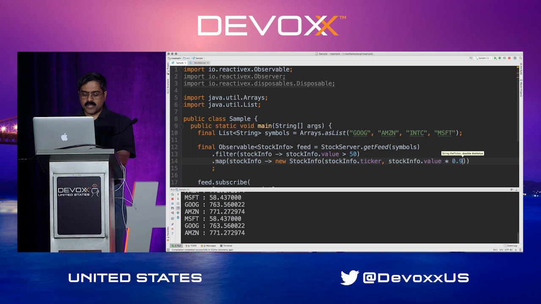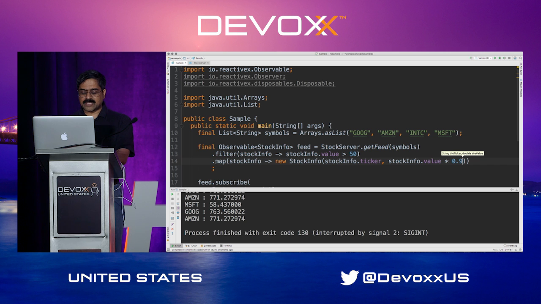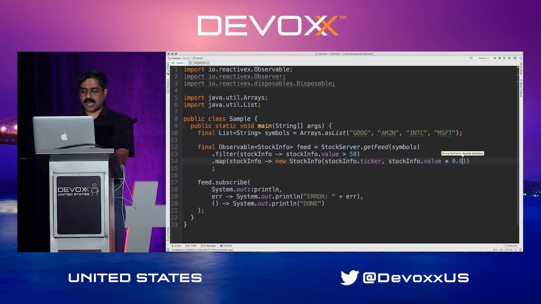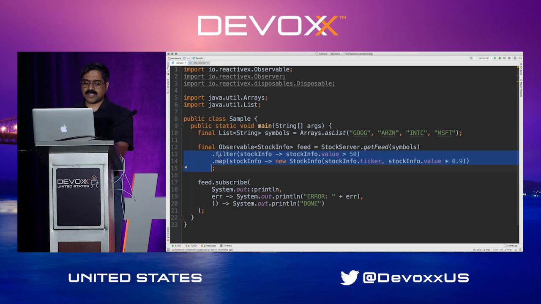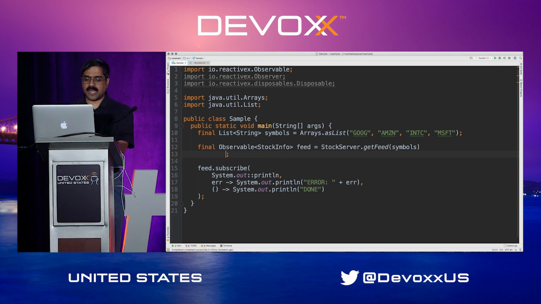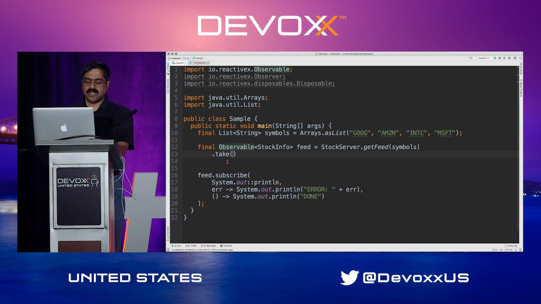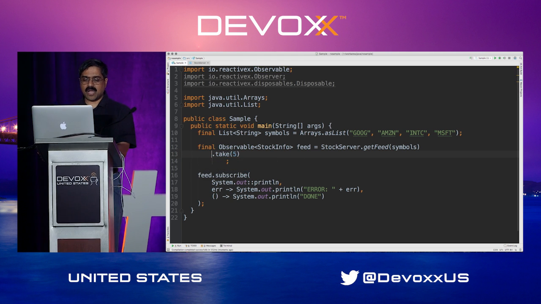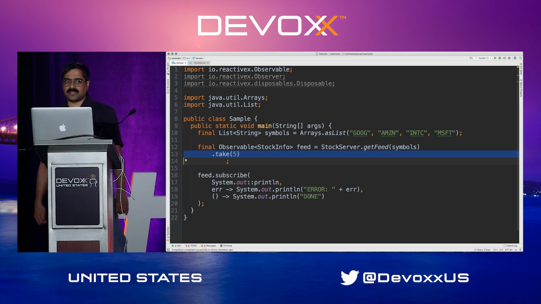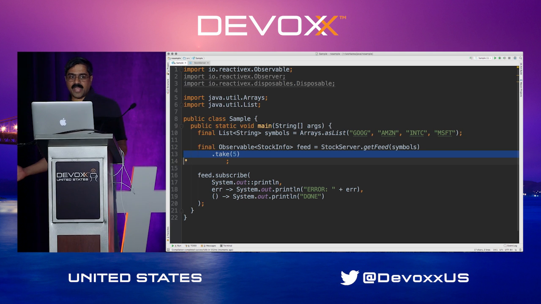But not only can we do this, we can also get to a situation where I want to receive data, but I don't want to be bothered by a lot of data. So you could say dot take, and let's say 5. This says, I only like to take 5 pieces of data, and don't bother me with any more data.